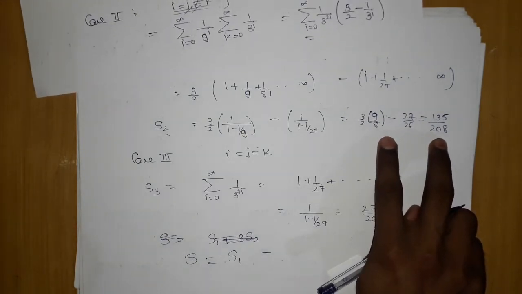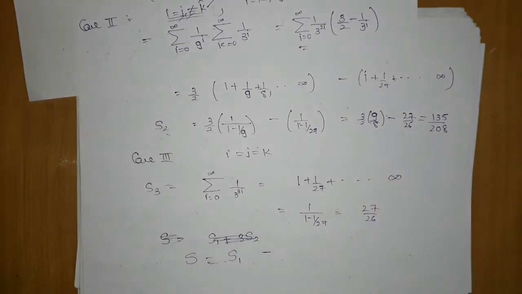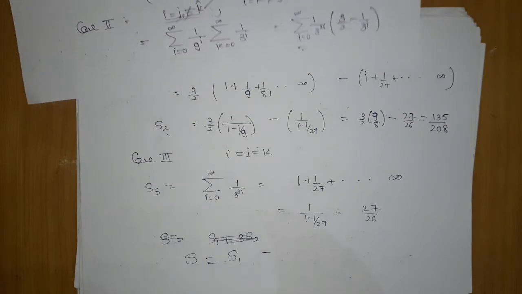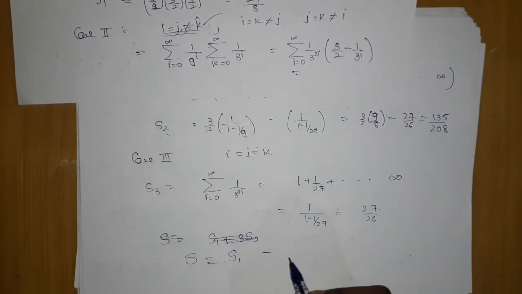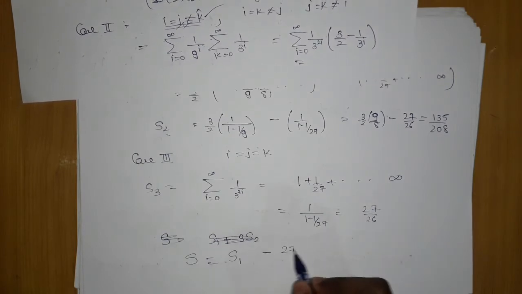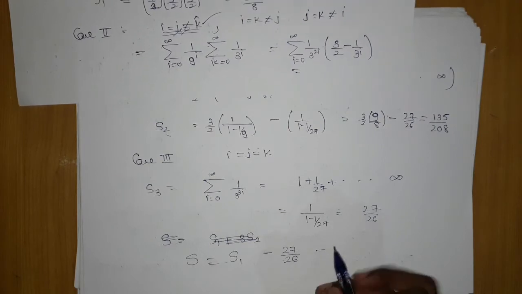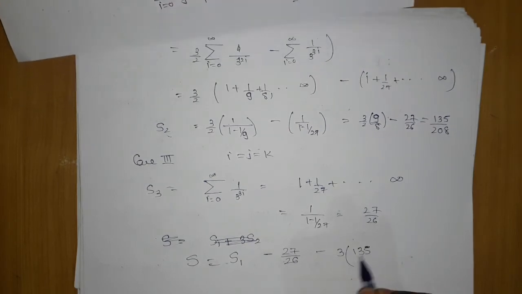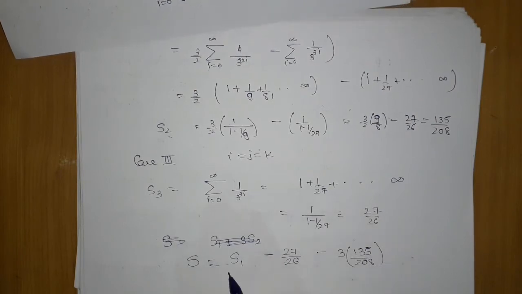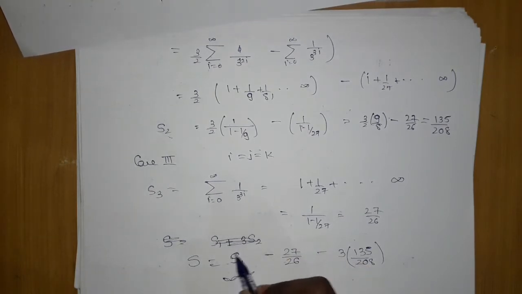This gives us s1, in which all are different, and the other case, which is 27 by 26, which is s3, minus 3 times s2. I told you these three conditions are possible, here 135 by 208. They are independent, meaning the max sum is this.